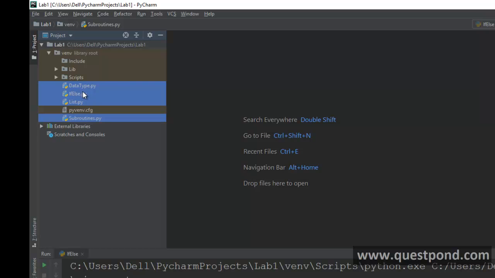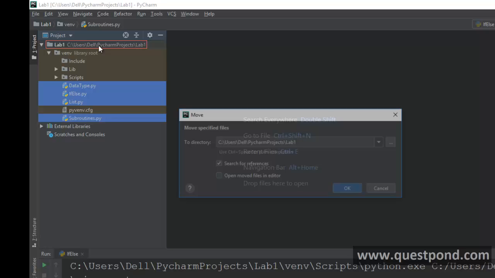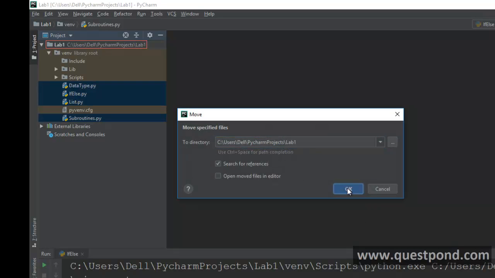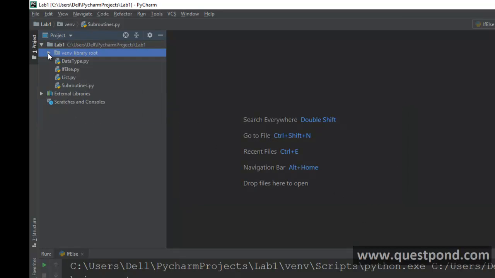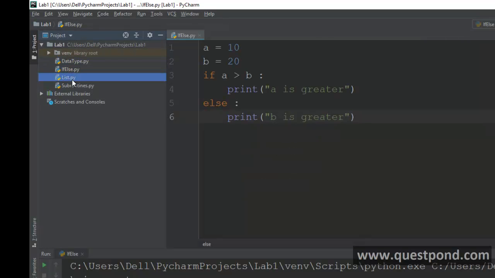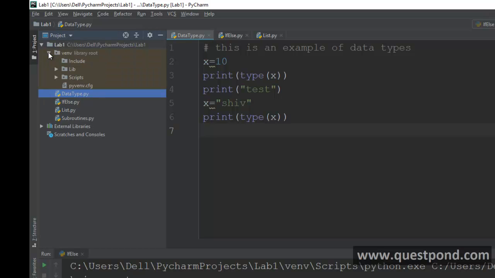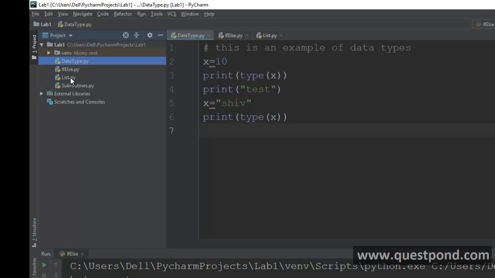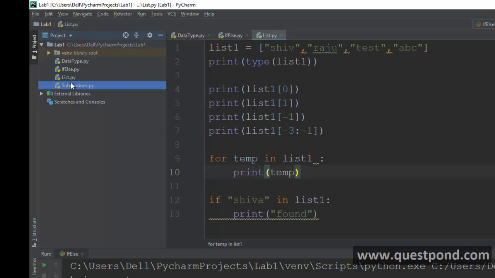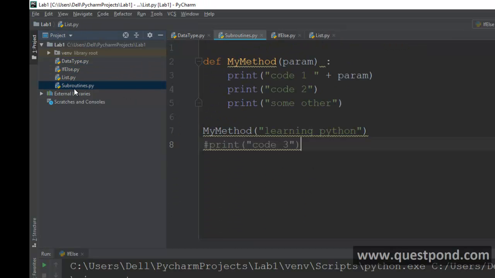So I'm going to copy all these files and move them to the outside directory, that is, outside the venv environment. You can see now the Python files are outside the virtual environment. Whenever you are coding using PyCharm in Python, the virtual environment folder should be kept separate. You shouldn't be putting the Python files inside it. By mistake, when I started this tutorial, I started putting all the Python files inside it, so I'm extremely sorry for it. You can see that I moved all the Python files outside.